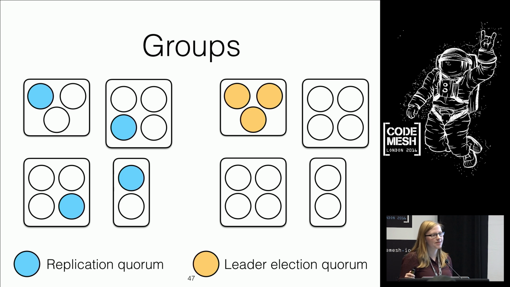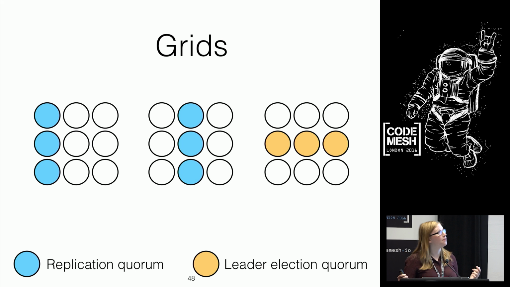So another example scheme, and this one is mostly just for fun, is grids. Let's take a system of 9 nodes and split it into a 3x3 grid. We can say that any column could be a replication quorum. So if we want to replicate a request, we just need column 1, 2, or 3 to get on board with us. And then when it comes to leadership election, we just need a row to get on board with us. Now clearly any row and column are going to intersect, so we're going to meet the requirement that we needed.